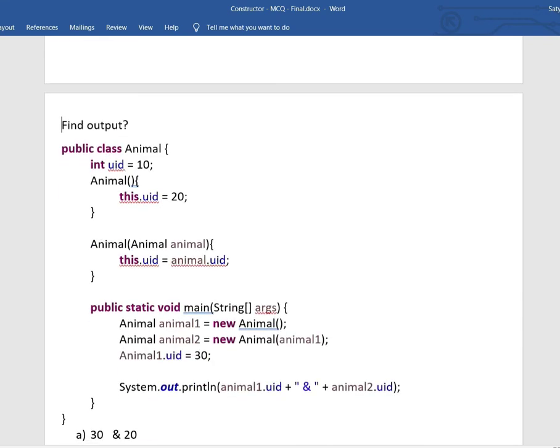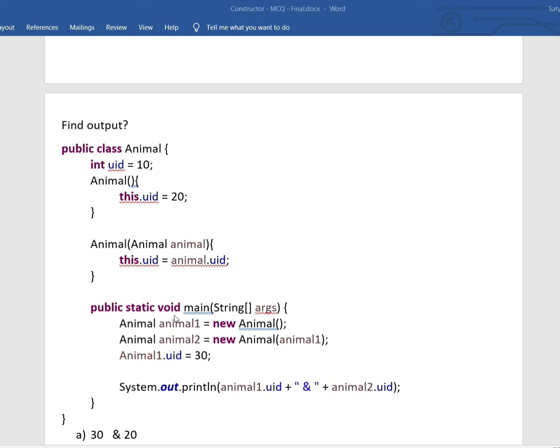Next question, what is the output? So we have an Animal class, and the Animal class has an instance variable int uid assigned the default value 10, and the Animal constructor assigns uid with 20, and we have one more constructor which is a parameterized constructor, and that parameter is of Animal type only, an Animal reference it is taking. And here it is assigning. We have two constructors, one is a default constructor, the other one is a parameterized constructor.